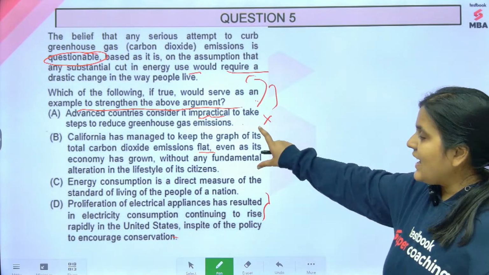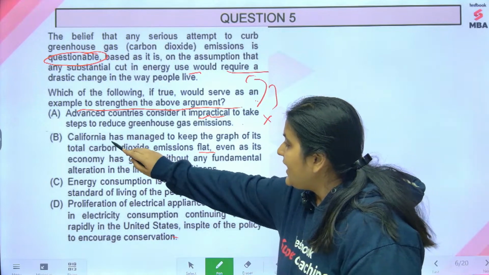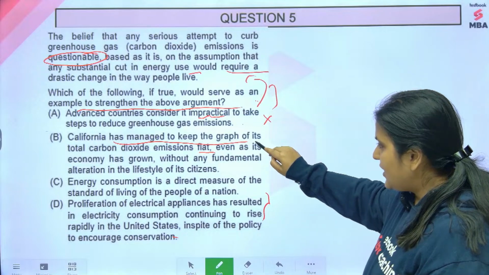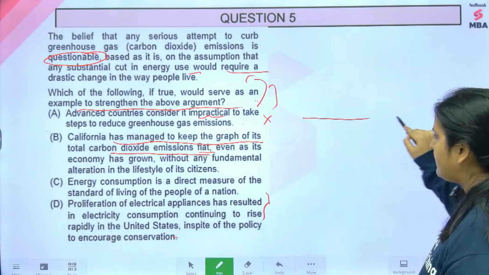Okay, I just want you to look at option B once carefully. See this: California has managed to keep the graph of its total carbon dioxide emissions flat.